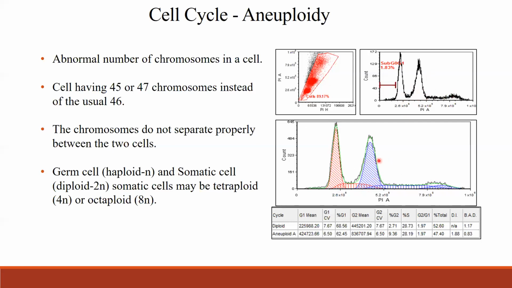And even the multi-cycle software would recognize it as two cycles. So you see this is diploid. The first one, the red one, is a diploid, and then the aneuploid is the second one. So the first one is the G1 peak, and then the G2 peak is merged with the G1 peak of the second cycle. If you're expecting an aneuploidy experiment and the treatment to make the cells this way, yes, it is normal, and you can see the two peaks and two cycles, and the analysis will give you two cycle peaks and then give the statistics like this.